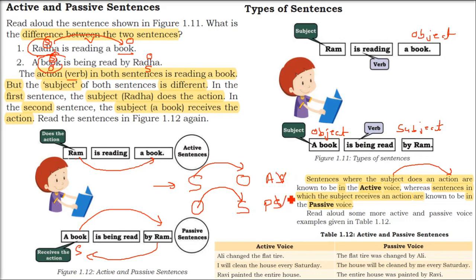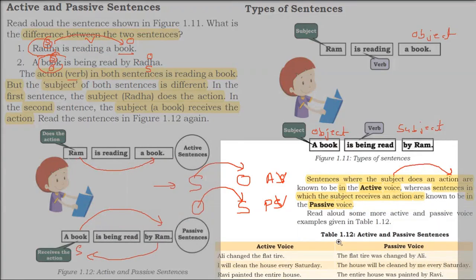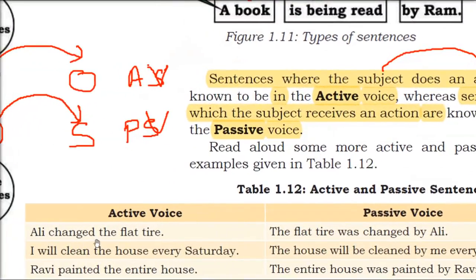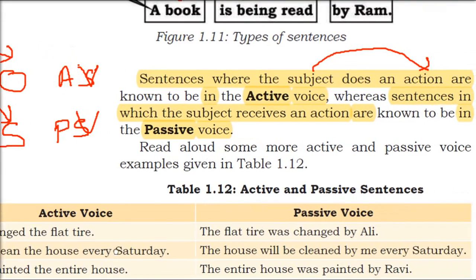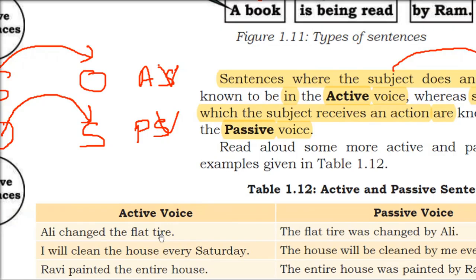Okay. Now let us take a few more examples here to understand it better. Now we'll have same sentences. Active voice. Ali is subject, tire is object. So Ali is doing work on the tire, or the subject does an action. I will clean the house every Saturday. I is subject, house is object. So the house is getting action from the subject. Ravi painted the entire house. So the subject is doing action on the object.